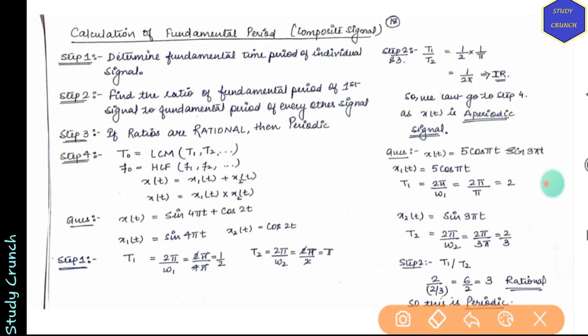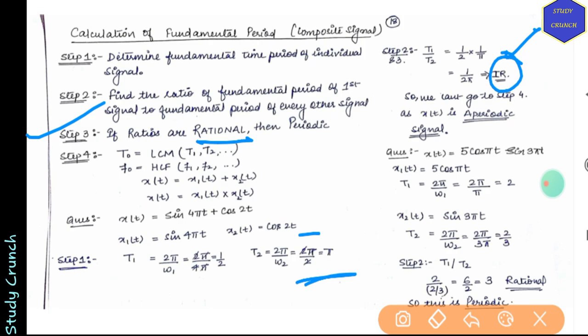So T1 equals 2π by ω0, so we have T1 as half. Now cos 2t. So we have 2π by 2, which is equal to π. Now step 3 was to find out the ratios. If they are rational, then they will be periodic. So T1 by T2 will be 1 by 2π, which is irrational.